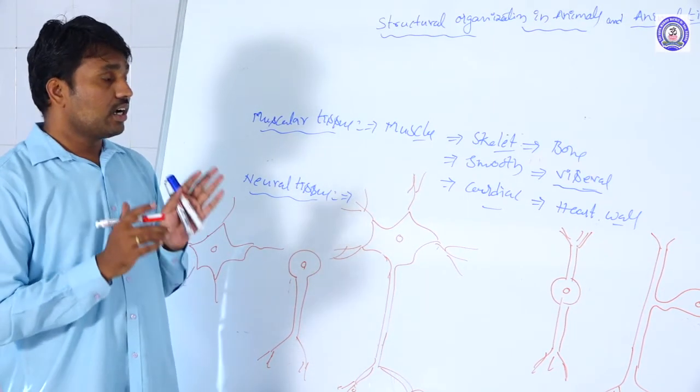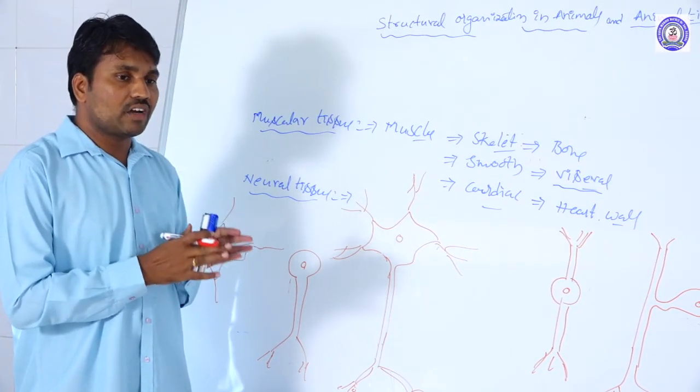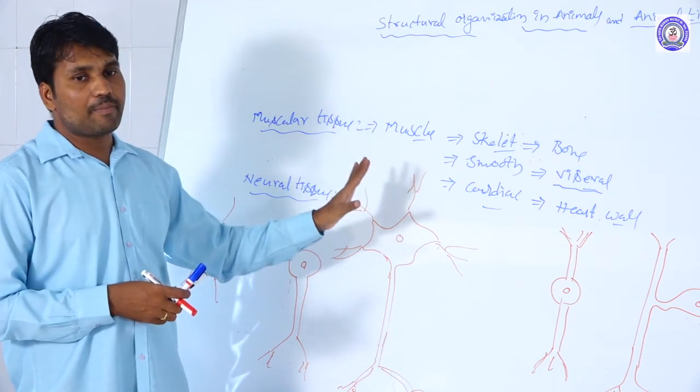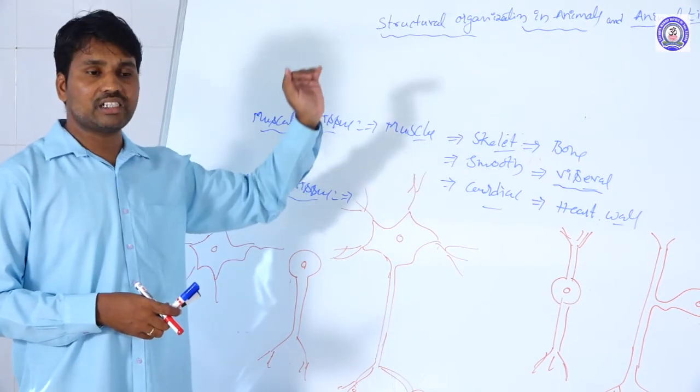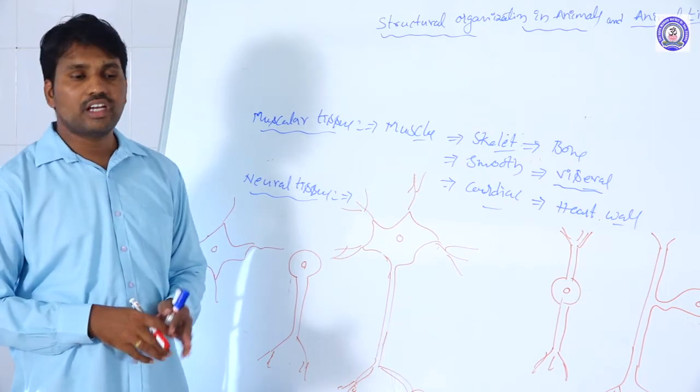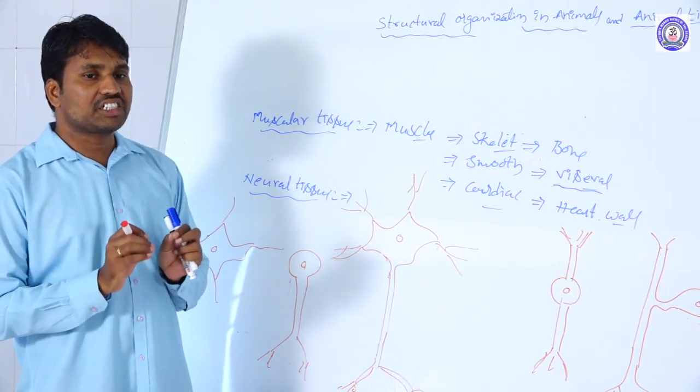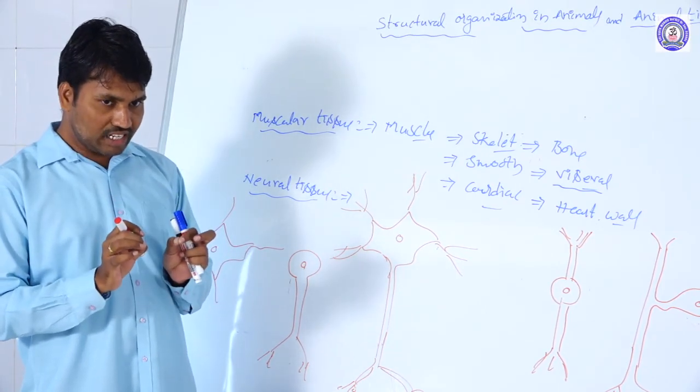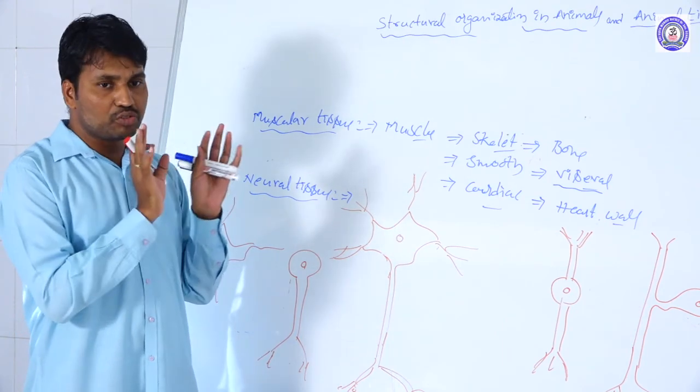So like this, the tissues in animals are forming in these types of arrangements with their functions. This is regarding the structural organization in animals and animal tissues.